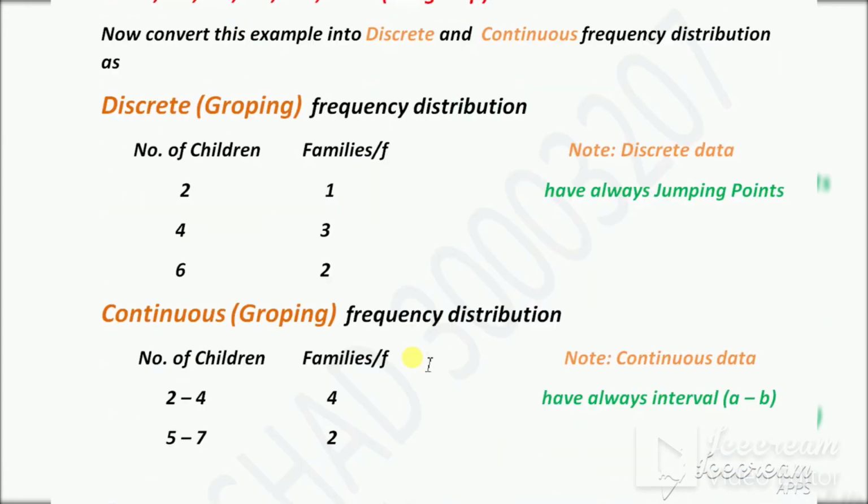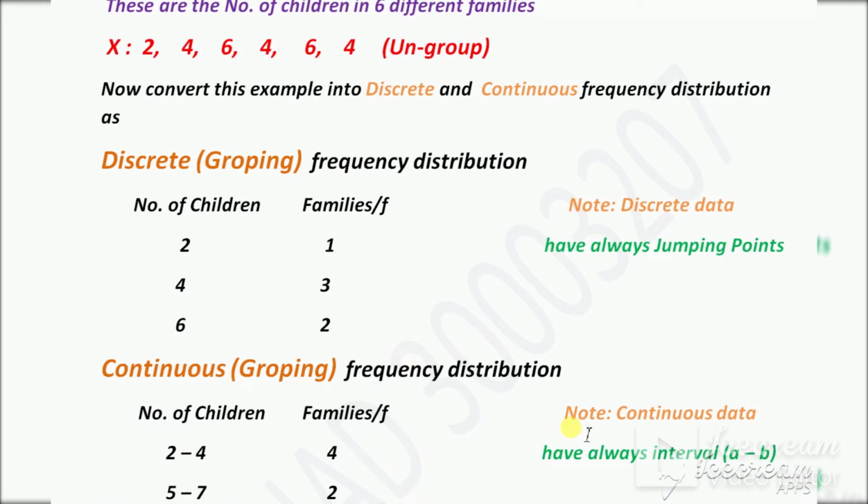Now continuous grouping. For continuous grouping, keep in mind continuous data will always have intervals like A to B, maybe from 0 to 5, 5 to 10, or 0 to 10, 10 to 20, like this. So from 2 to 4, then 5 to 7. 2 is the smallest number in the example, and we cover the highest number, which is 6. So the last class covers the highest number.